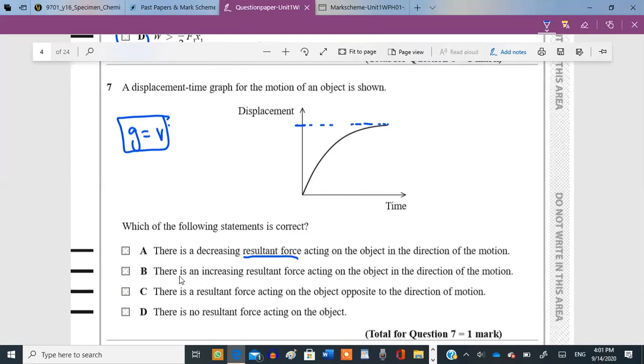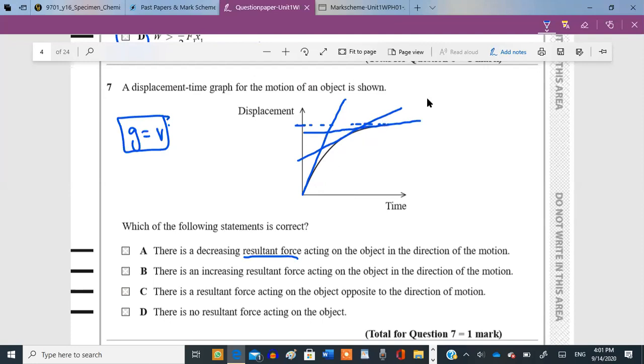Let's look at option B. There's an increasing resultant force acting on the object in the direction of motion. There is a resultant force acting on the object in the opposite direction. There is no resultant force acting on the object. If you look at the gradient of this graph, it was maximum initially, but as time passes, the gradient is decreasing, right?